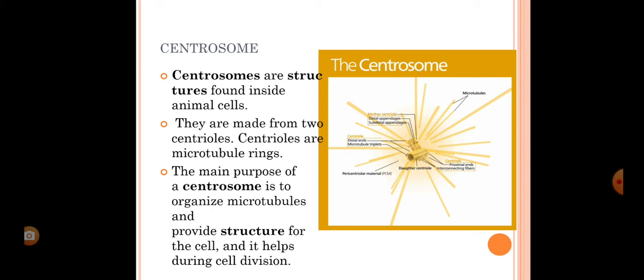During cell division, the microtubules are attached to the chromosomes. You can see this is the structure of the centrosome, a star-like structure, and inside there are two centrioles, that rod-shaped structure, that is the centriole. So the function of centrosome is formation of microtubules and helping in cell division.